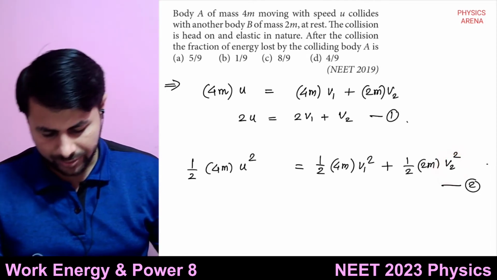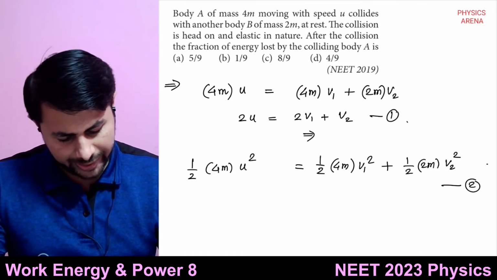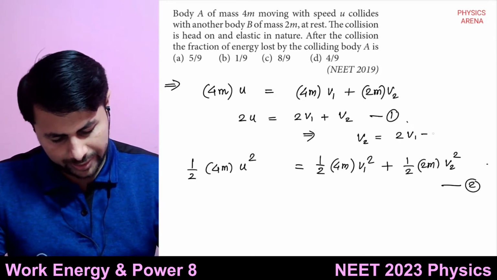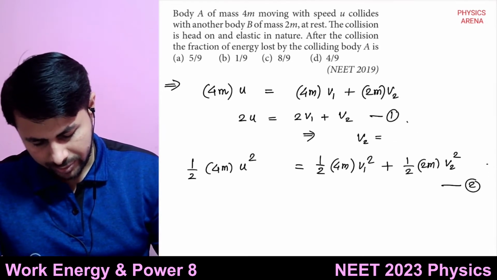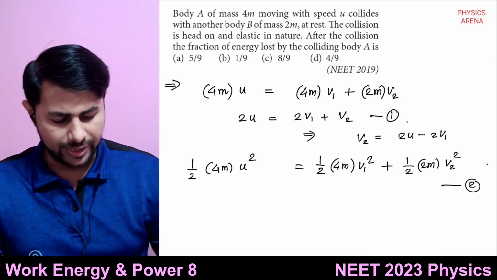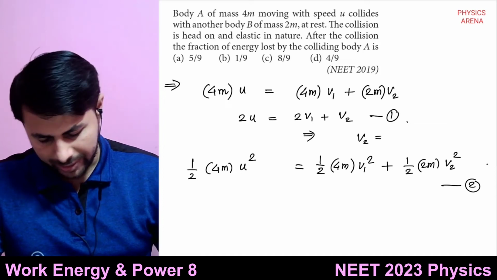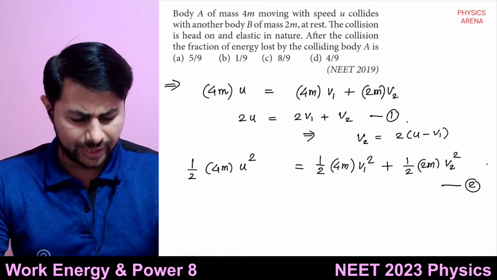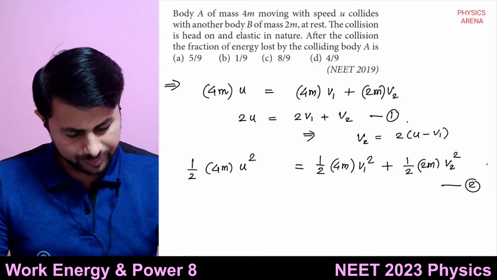So what will be v2? So from this first equation, what do you get? v2 is equal to 2u minus 2 times v1, or 2 times u minus v1. This is what you get. Okay, so let's substitute that here.